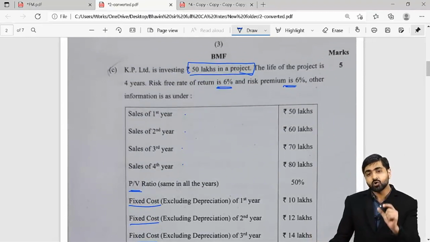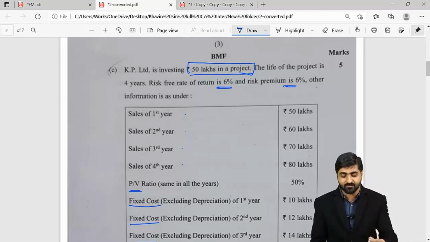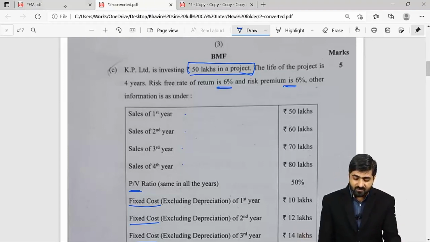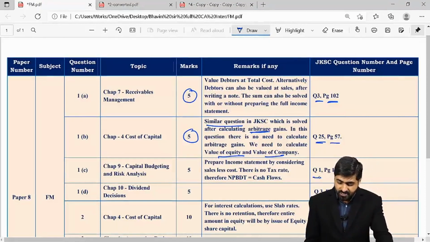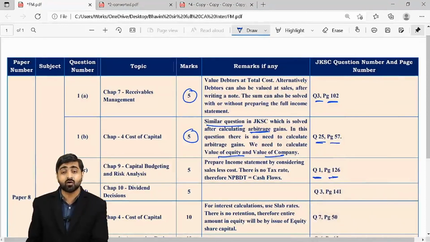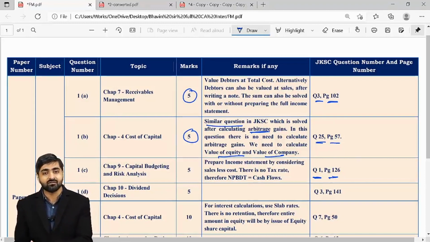So in total we are going to use 12% as your discounting factor to bring it from the future value to present value terms. Similar question, we have done it in JKSC, and that is your JKSC question number 1, page 126. The only difference is what? That in that particular JK Shah Classes question, we had the cash flows readily available.